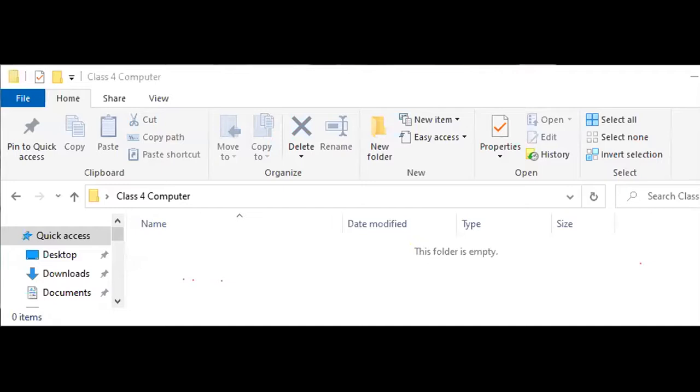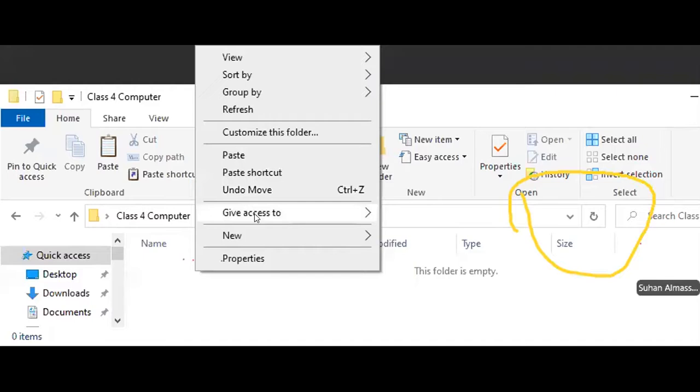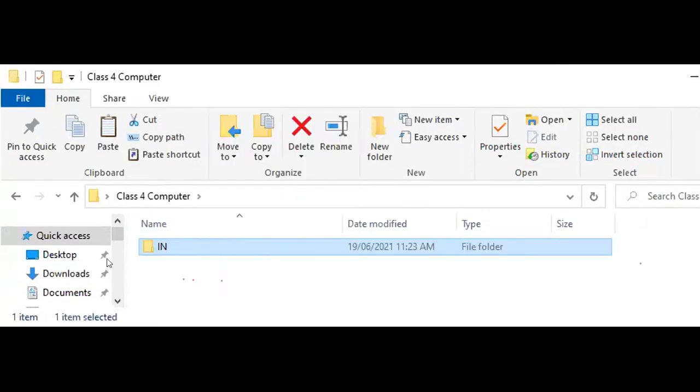Copying and moving also I have shown you, how to copy. Suppose I want to create the same folder like this, then you do this one. Copy you do. Okay, copying a folder means that folder will be there also. I'll be pasting here. You see this folder, in folder is here also. Means both folders will come.